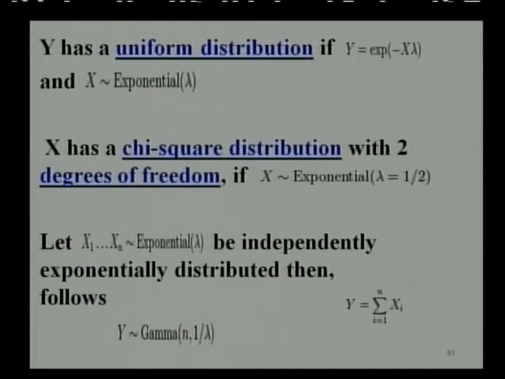X has a chi-square distribution with 2 degrees of freedom if we take the exponential distribution with parametric value lambda equal to half. And if X1, X2, ..., Xn are independently exponentially distributed with parameter lambda, then the sum of all such exponentially distributed variables, that is summation of Xi, follows gamma with parameter n and another parameter 1 upon lambda.